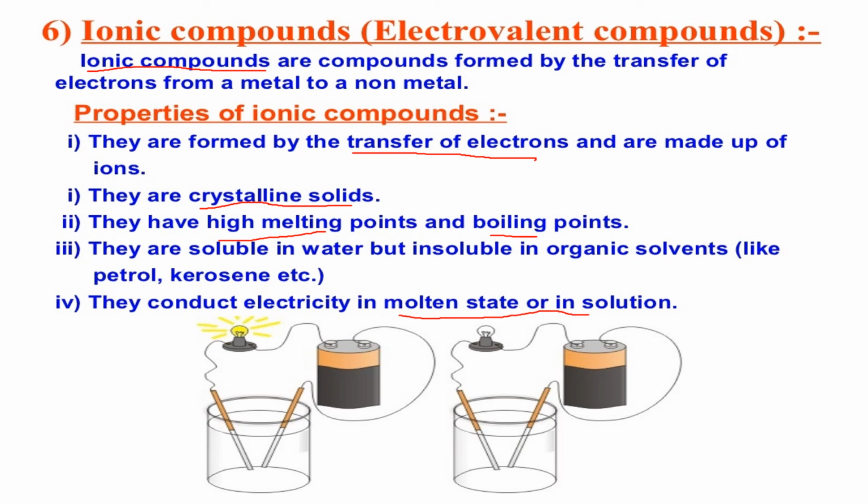In the molten state or in solution, it is in a flowing state, so free movement of ions is possible. So only in molten state or in solution is the conduction of electricity possible. So these are the 4 different properties of ionic compounds.